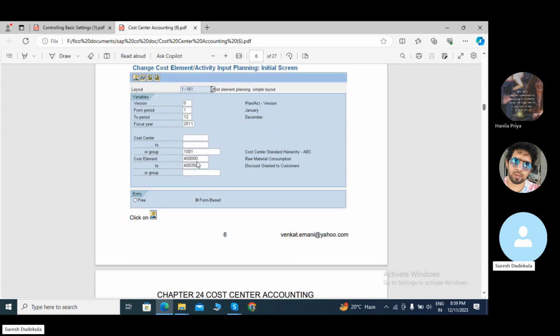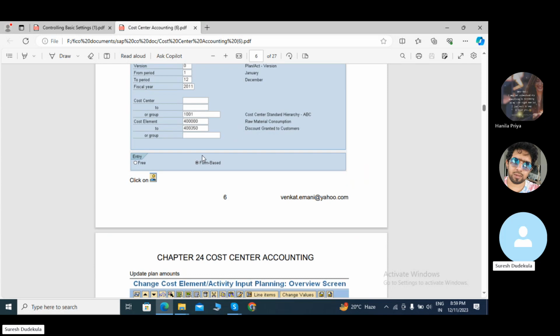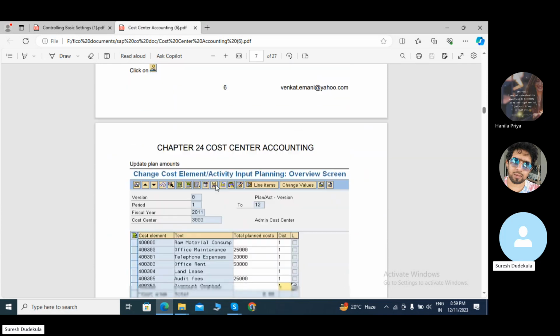You go to AS01. Once we go to AS01, mention this one, and the name is administration part and person responsible. You concentrate on category 1 and hierarchy area and currency INR.